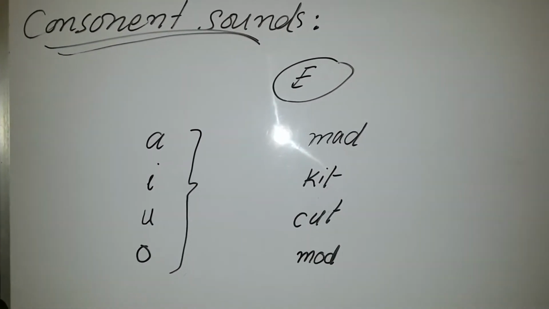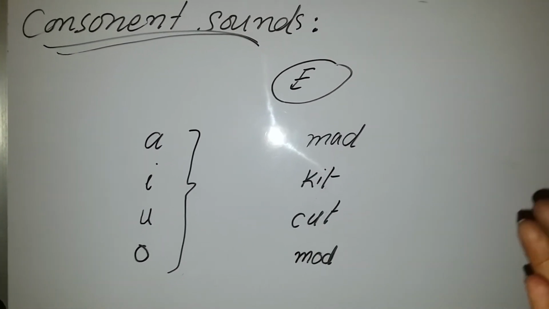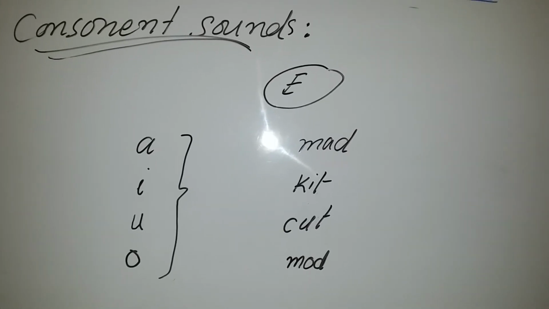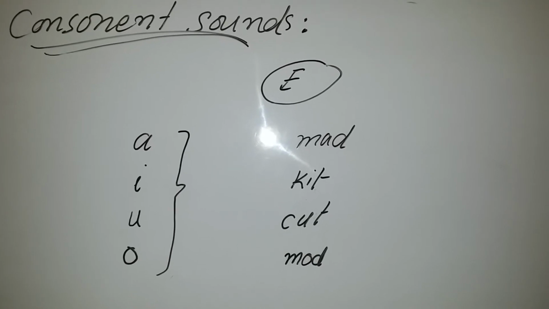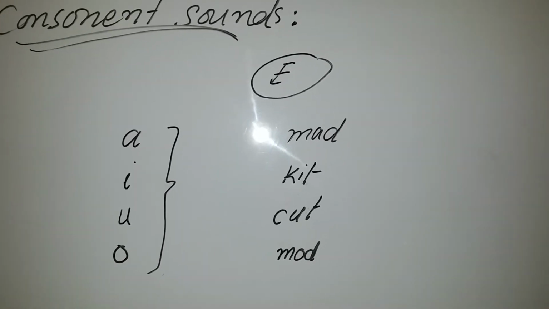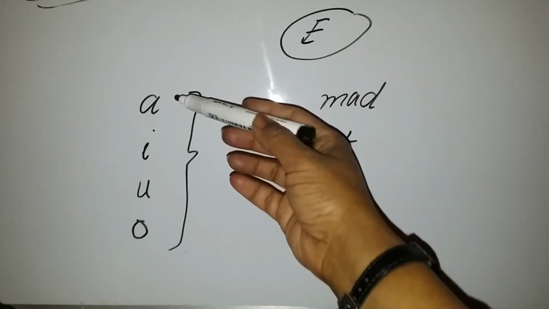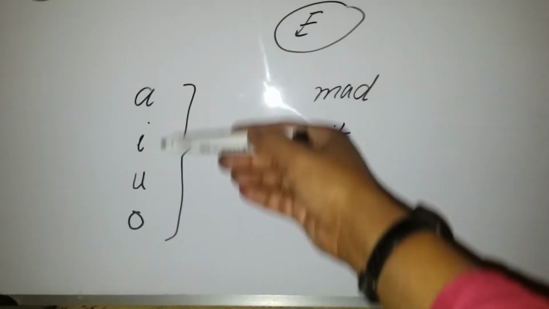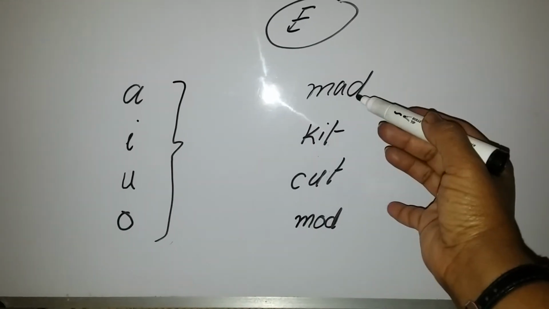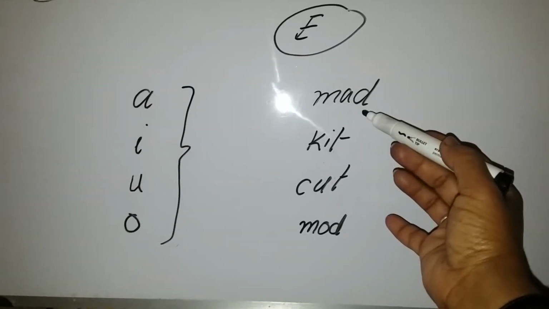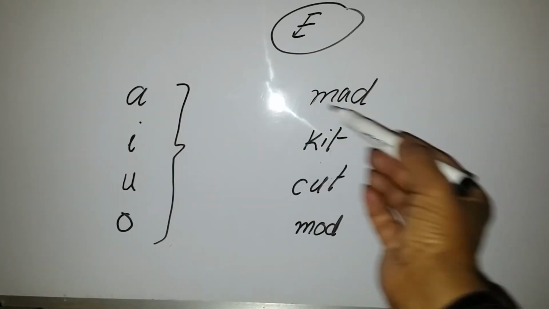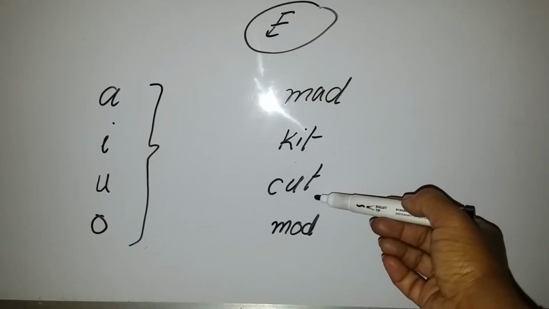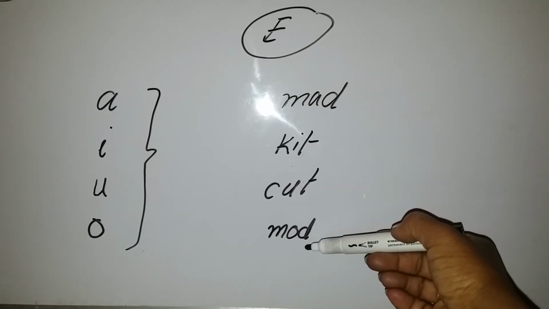Now look at the vowel E. What is the role of E in single unit words? How does it play its role in single unit words? These are the written vowels A, E, I, O, U. These are all vowels, and these are all words which are made with the help of vowels. For example, this is the word mat. This is the word kit. This is the word cut. This is the word mod.